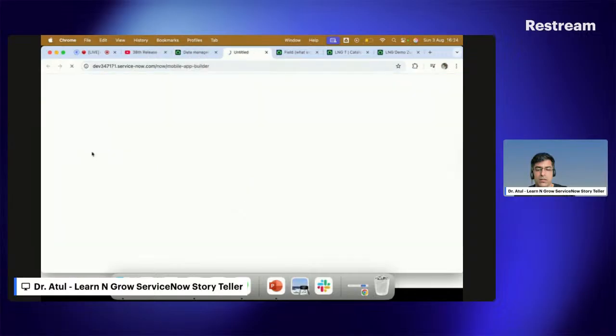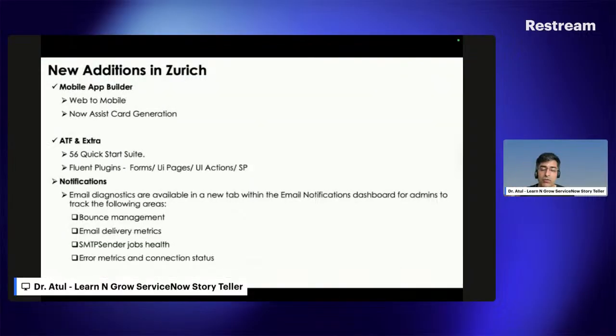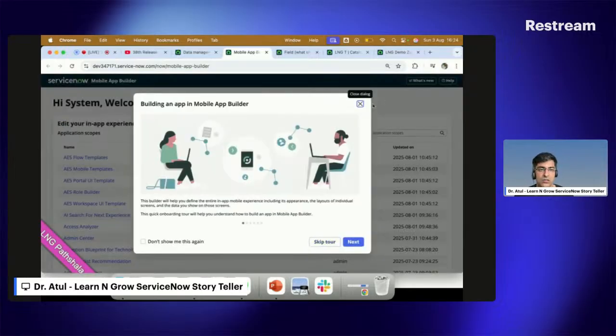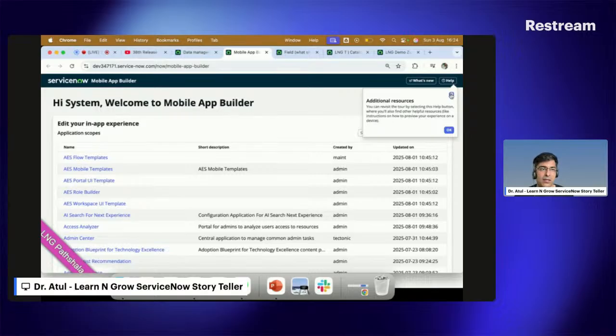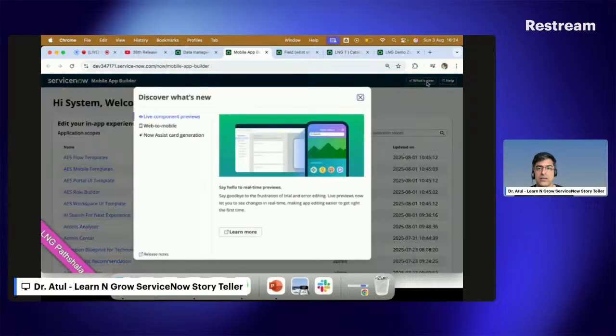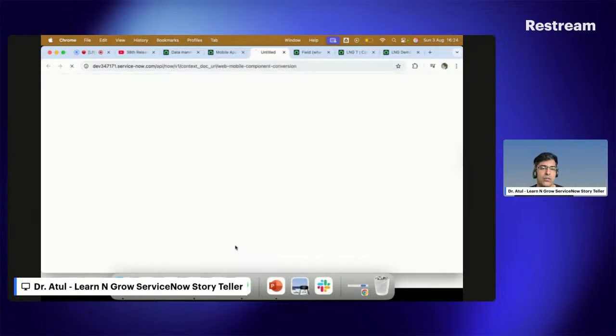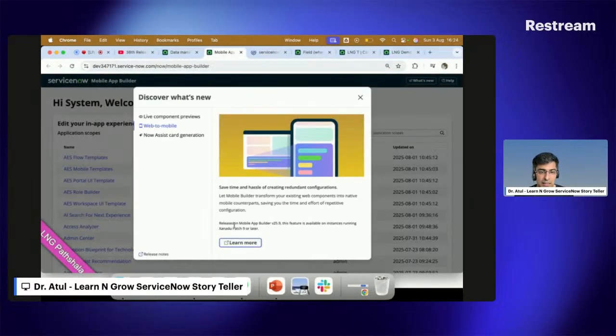Mobile app builder, click on this. One thing which is there in web to web mobile is that the native form view you can convert into the mobile section as well. So now if you come back here and click on What's New, you can see live component previews, and you can do web to mobile as well. If you want to read about it, you can go here. The only thing is that it is version 25.9 and will be available later. This is what is there.